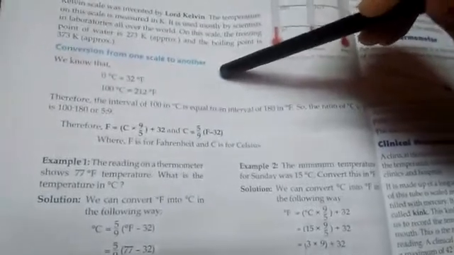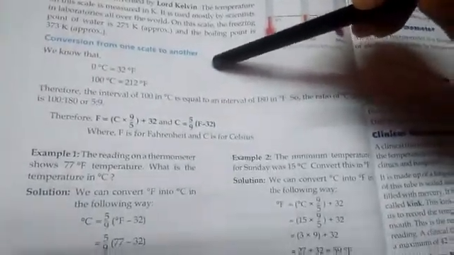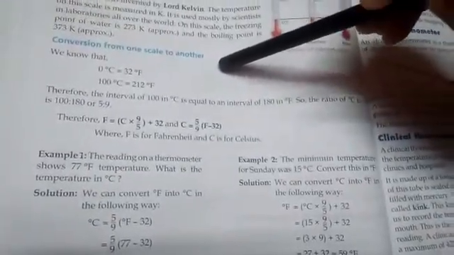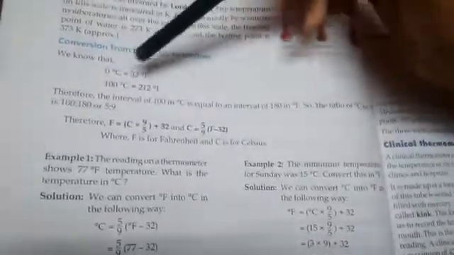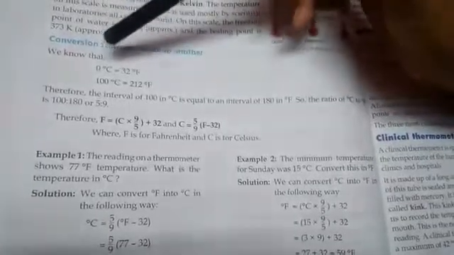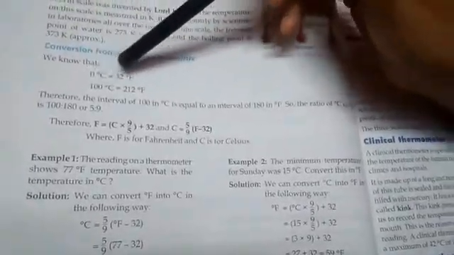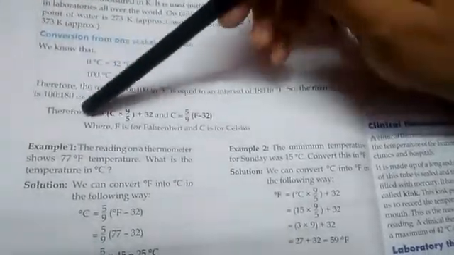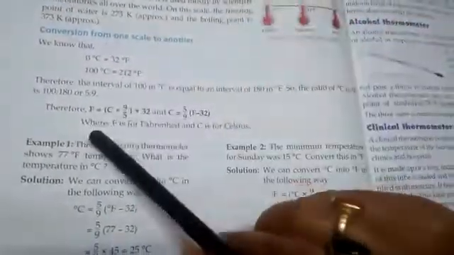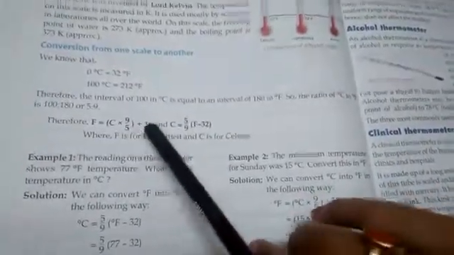One scale can be converted into another scale. For example, when the doctor says that you have a temperature of 98 degrees, that is not 98 degrees Celsius, that is 98 degrees Fahrenheit. How to convert degrees Celsius into Fahrenheit? There is a relationship. We know that 0 degrees Celsius is equal to 32 degrees Fahrenheit, and 100 degrees Celsius means 212 degrees Fahrenheit. So these are the formula: F = C × 9/5 + 32.